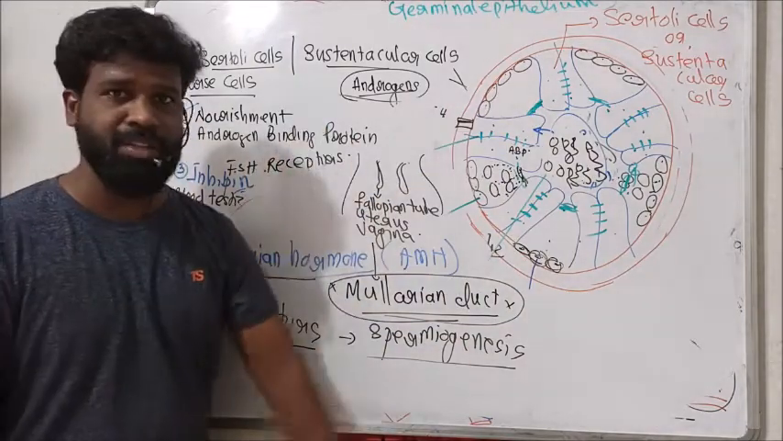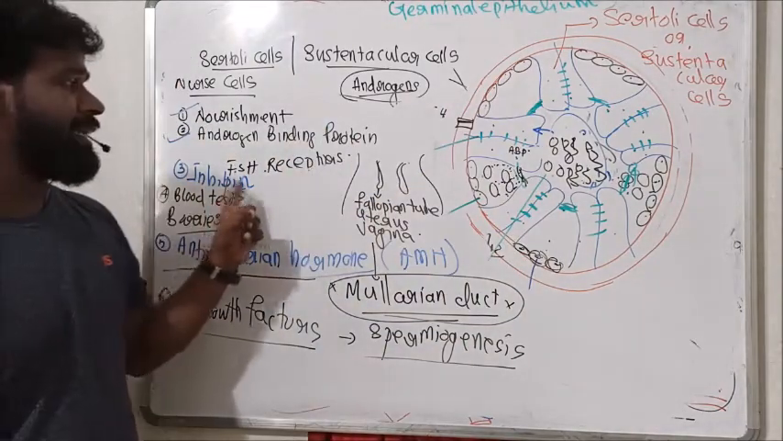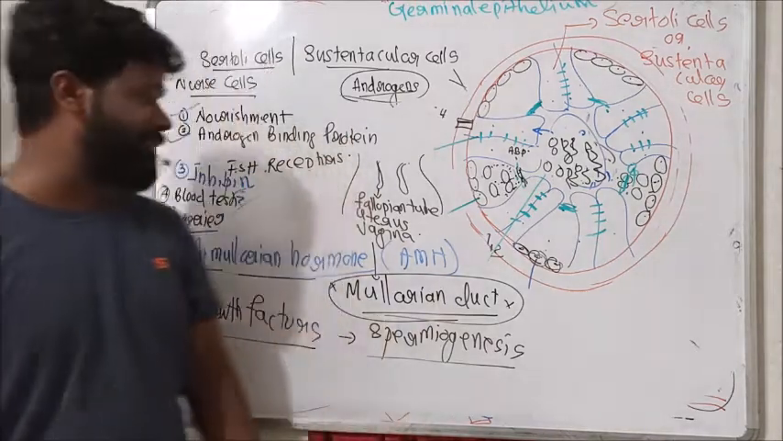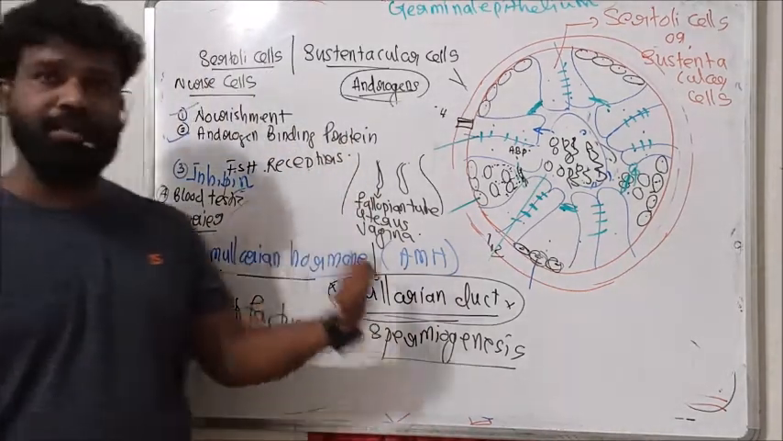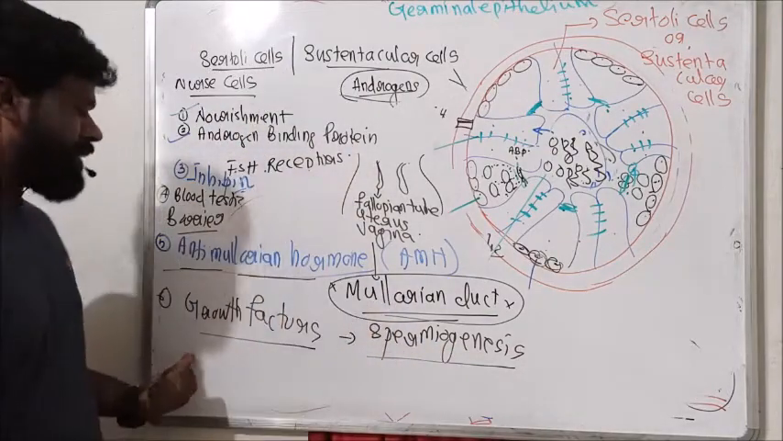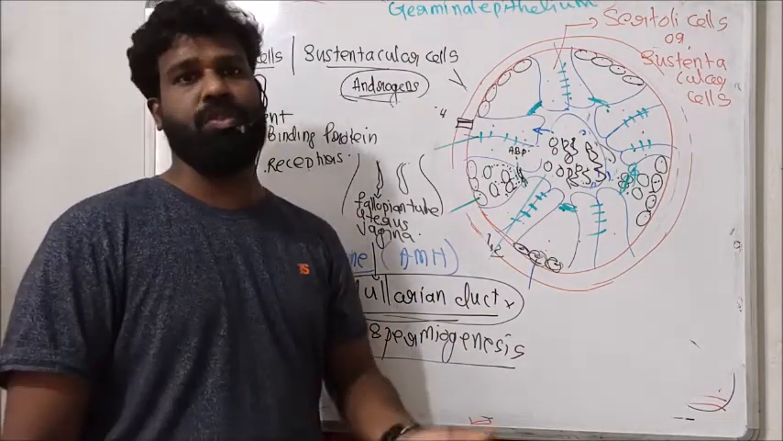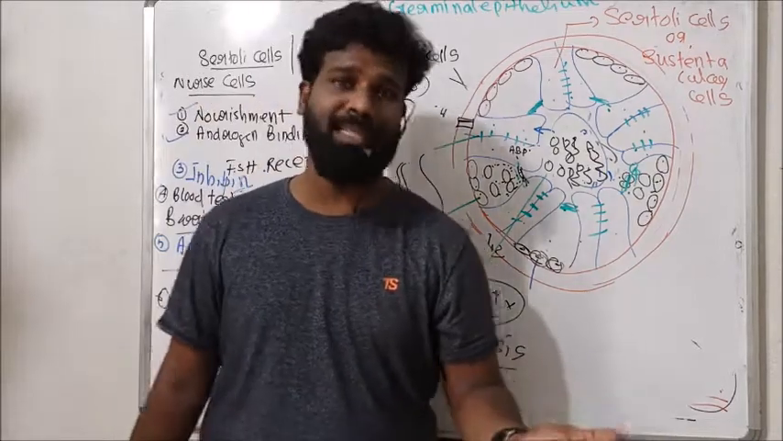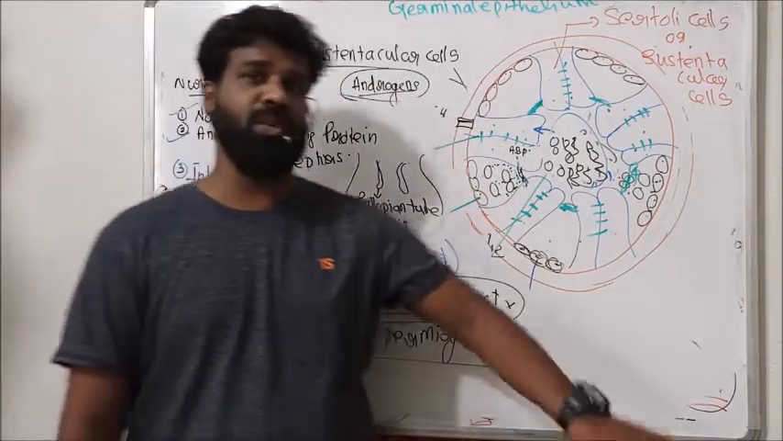It secretes androgen binding protein. Then it secretes the hormone inhibin, which will inhibit FSH. Then it produces the anti-Mullerian hormone, which inhibits the development of the Mullerian duct in male. And it produces some growth factors or signals required for spermiogenesis. These are the functions of Sertoli cells.